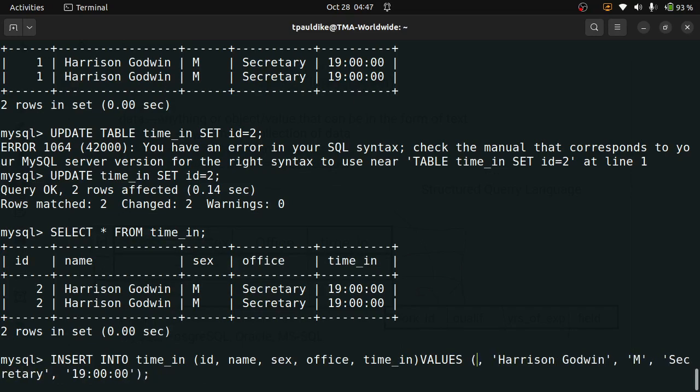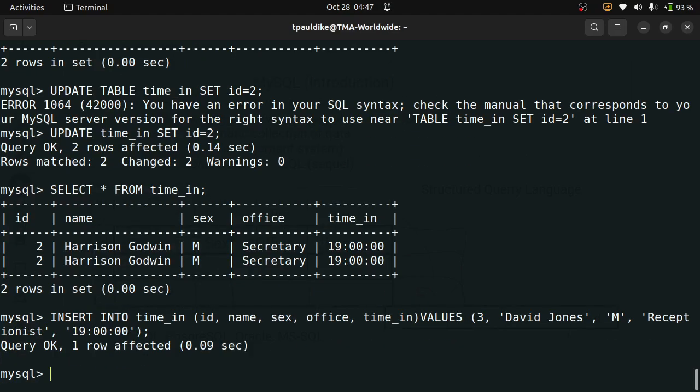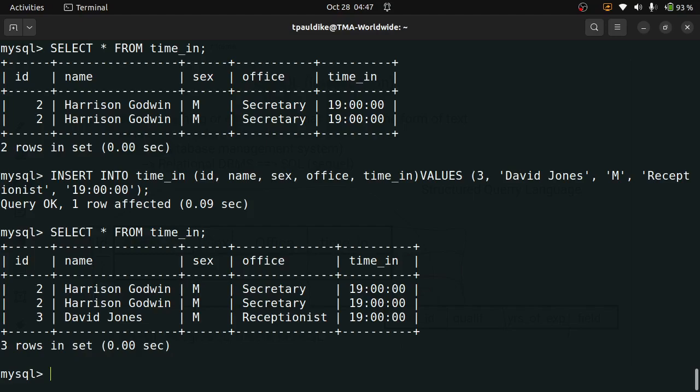Let's have an ID of 3 and change the name to David Jones. Okay, David Jones, and this one is the receptionist. Also email. Let's see. Now let's show what is there now. We now have 3. So it is now possible to update this one.